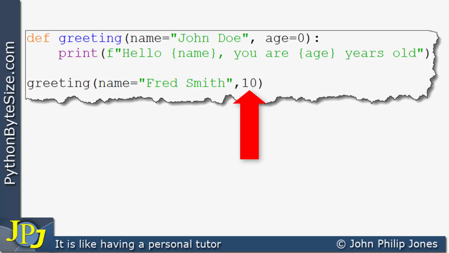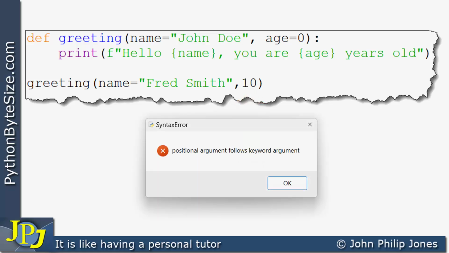Well, let's run the program and see what Python gives us. It gives us this syntax error. So there is something wrong with this line of code. And the question is, what's wrong with it? I'm going to go over this in the next video. But in the meantime, have a look at the syntax error and see if you can work out what the problem is here.